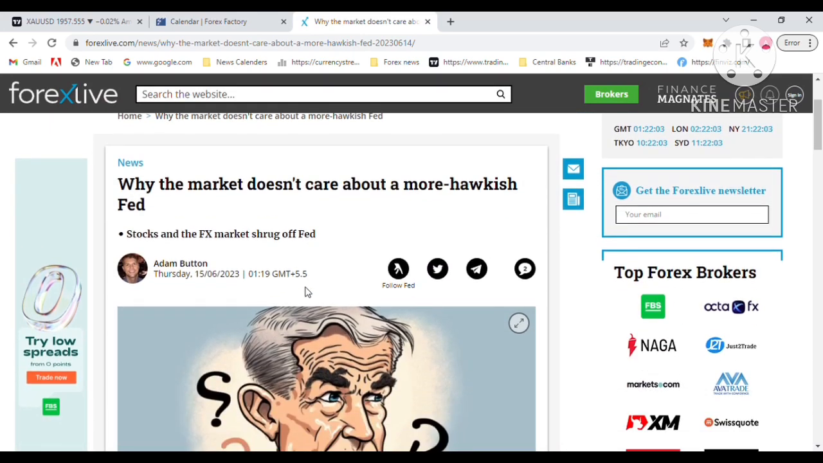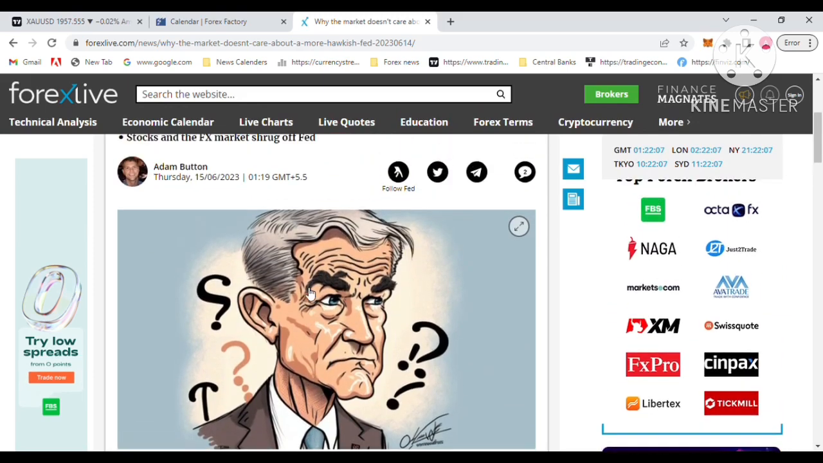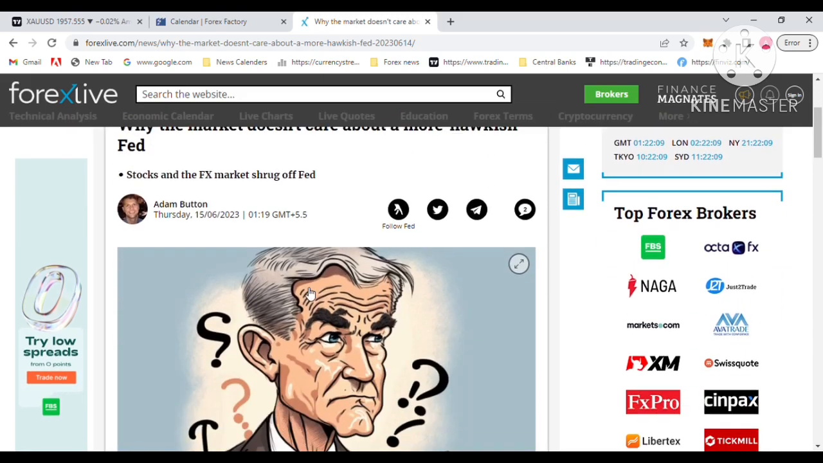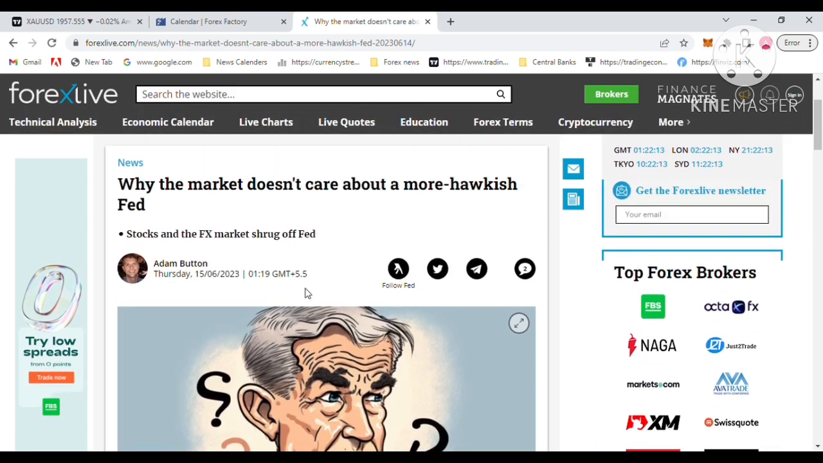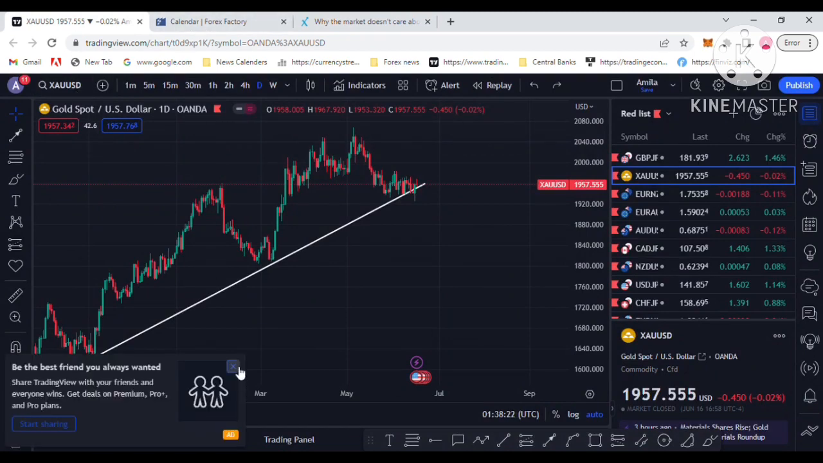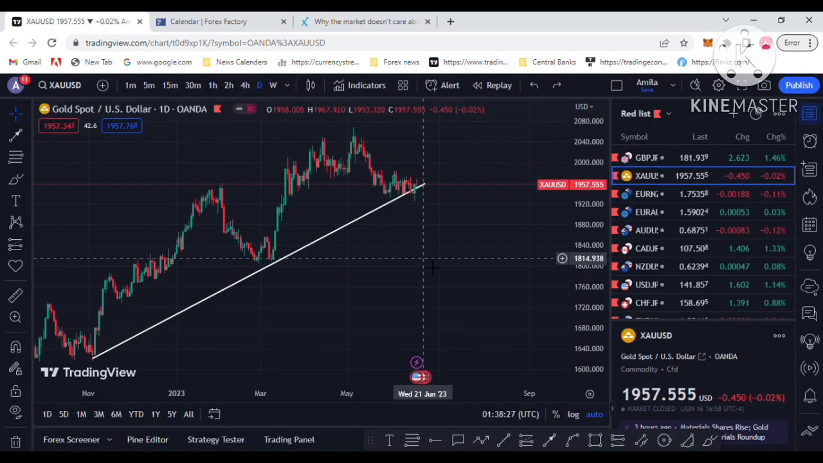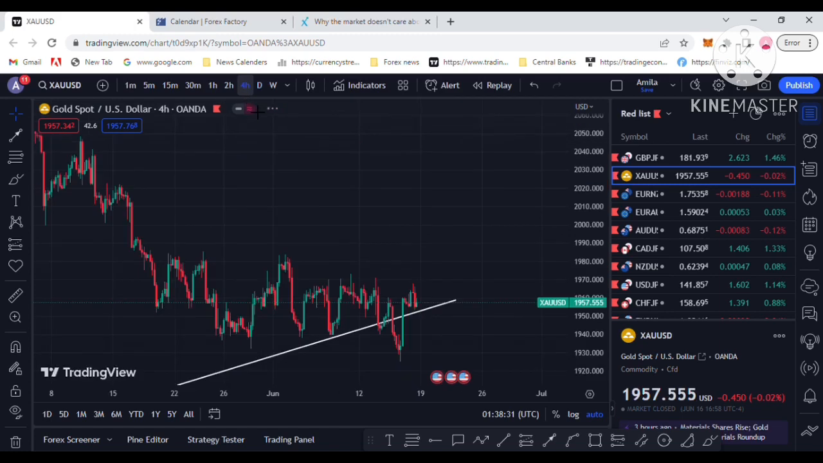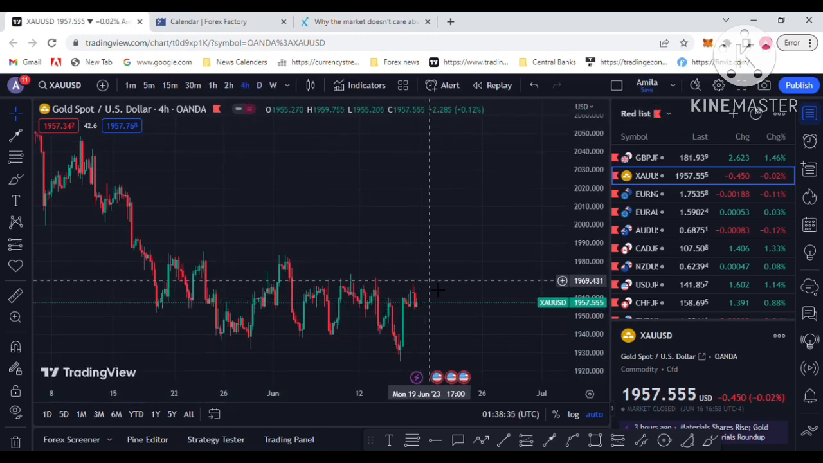Forex Live mentioned why the market doesn't care about the Fed's hawkish tone. Why doesn't the market care about the more hawkish Fed? After the FOMC meeting, Powell, the Fed chairman, had a more hawkish tone, saying that more interest rate hikes are coming. That is the hawkish tone, but the market doesn't react. That's what Forex Live mentioned.